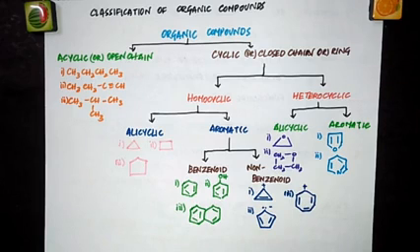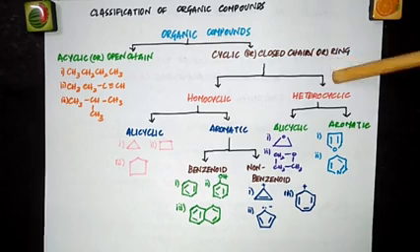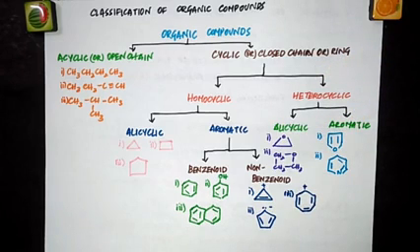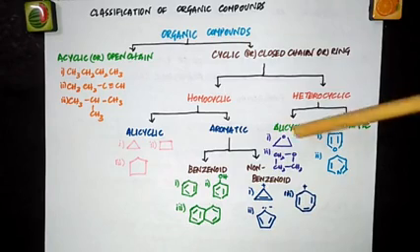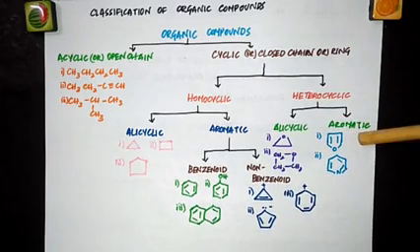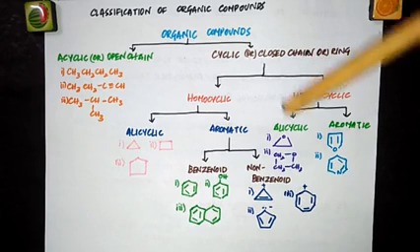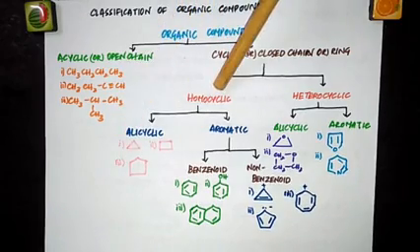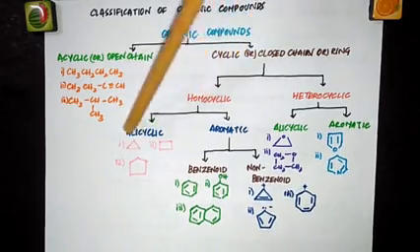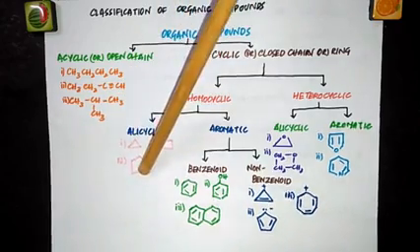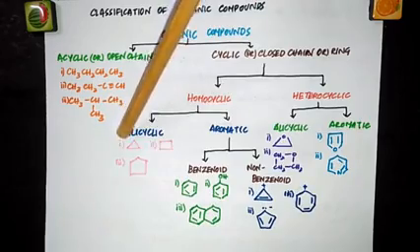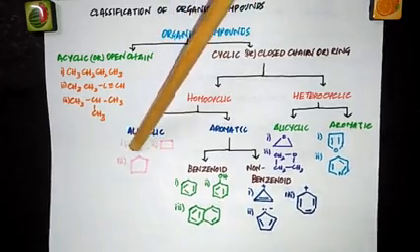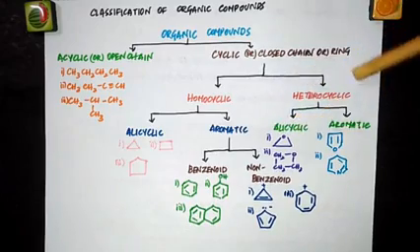But here, the ring will contain other atoms and not just carbon atoms. I have written a few examples. Before that, this heterocyclic is further classified into two types, alicyclic and aromatic. Alicyclic heterocyclic compounds, aromatic heterocyclic compounds. Now coming to alicyclic, we have already seen alicyclic homocyclic compounds. What is alicyclic homocyclic? They are made up of only one type of atom and they are cyclic. So in that structure, if you introduce any atoms other than carbon, then you get an alicyclic heterocyclic compound.